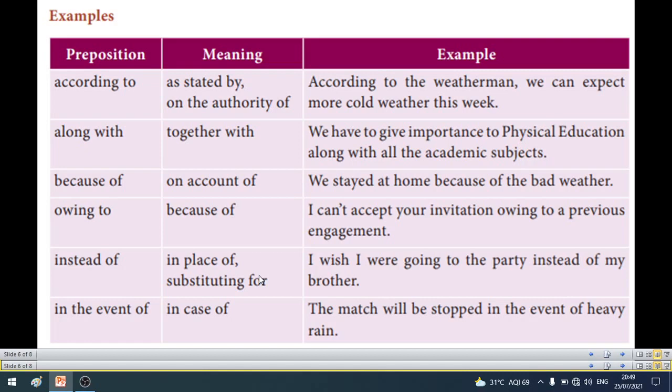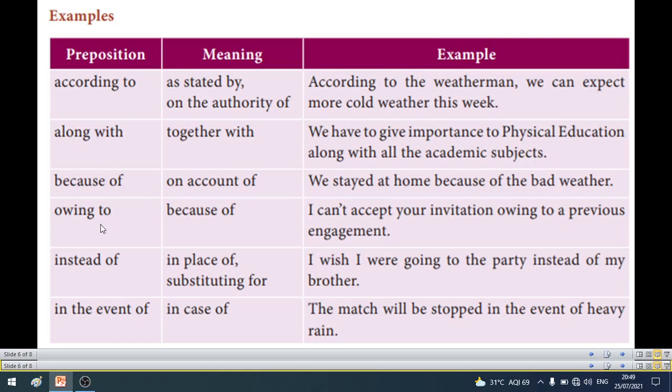Okay, according to is one example of prepositional phrases, that means as stated by. Here I have framed a sentence using the prepositional phrase according to. According to the weatherman, we can expect more cold weather this week. So அவர் சொன்னதுபடி அந்த அர்த்தம், according to him, according to her, that means அவங்க சொன்னதுபடி. Along with means together with. We have to give importance to physical education along with all the academic subjects. அதோட சேர்த்து. ஓகே, அதான் அந்த அர்த்தம், along with.